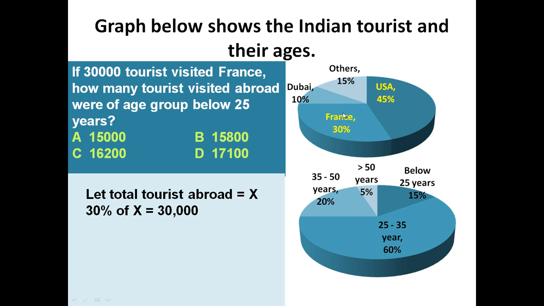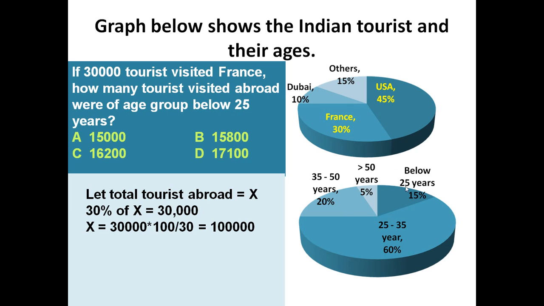We know only 30% of X are visiting France, but we know 30,000 tourists visited France. It means 30% of X is equal to 30,000, means X is equal to 30,000 into 100 divided by 30, which is equal to 1 lakh. It means 1 lakh tourists in that year are visiting abroad. Out of this 1 lakh, 30,000 of course are visiting France. Out of this 1 lakh, how many tourists were of age below 25 years?